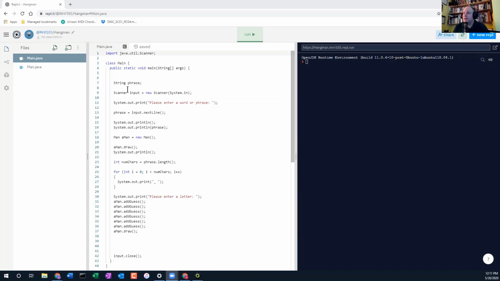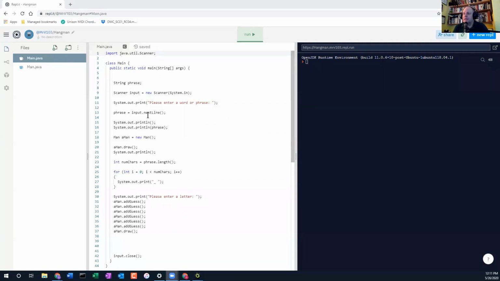So this is what I have so far. There's a phrase. I asked the user for some input. Here, maybe just a word. We're going to simplify a little bit and then just make it a word, so we don't have to deal with spaces. But you can add more code to it if you want. So now we're looking at